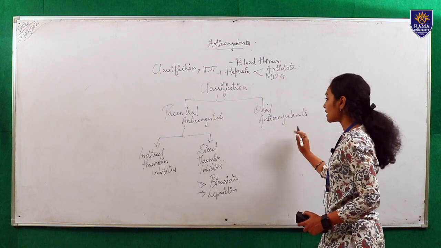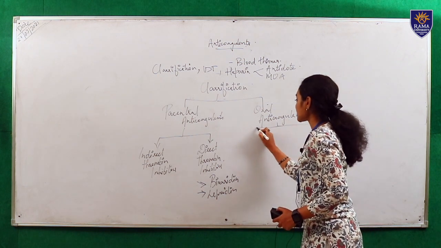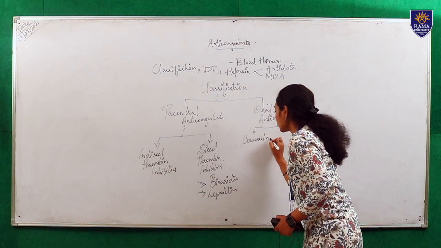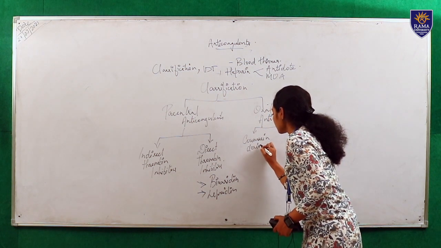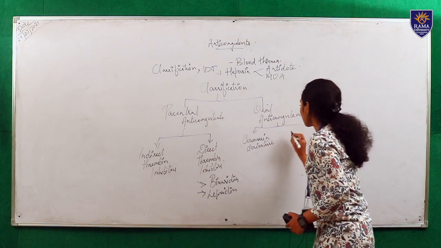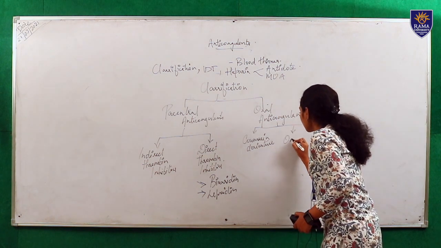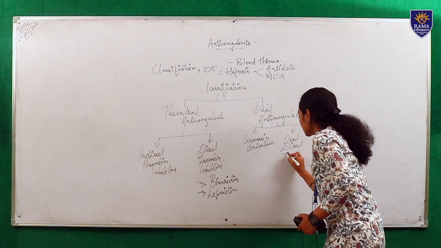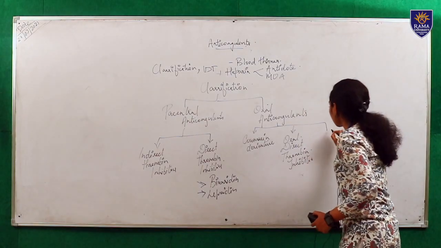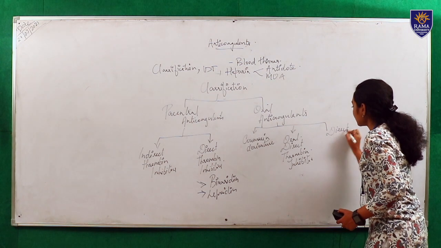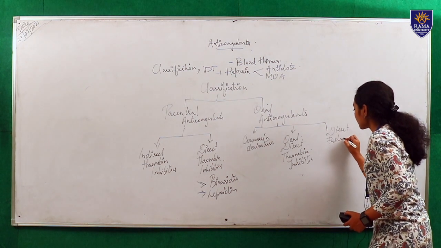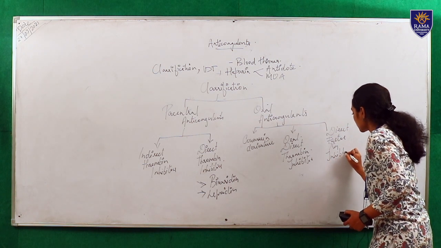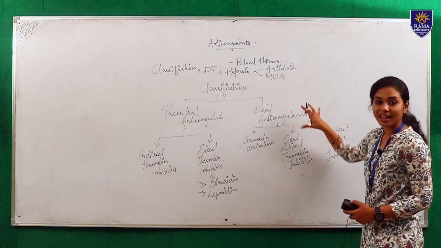And coming to the oral anticoagulants, it is further classified into coumarin derivatives, oral direct thrombin inhibitors and direct factor 10A inhibitors. So this comes under the oral anticoagulants.